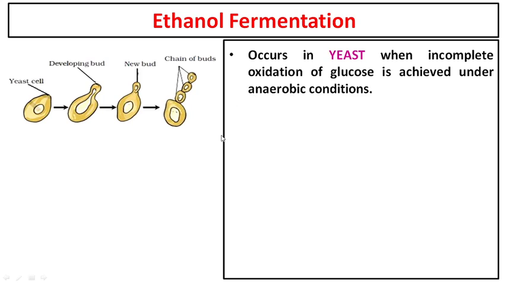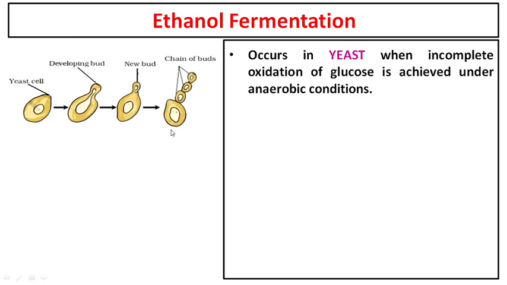We start with ethanol fermentation. Ethanol is produced by the yeast. Any other type of bacteria or living organism will produce other organic acids. Just as an example, the lactobacillus bacteria in your curd will produce lactic acid. In the same way, your muscles will produce lactic acid. Then there are some bacteria which may even produce other organic acids like malic acid or oxalic acid or some other acids. So this is just an example. The two main fermentations that take place are ethanol and lactic acid.